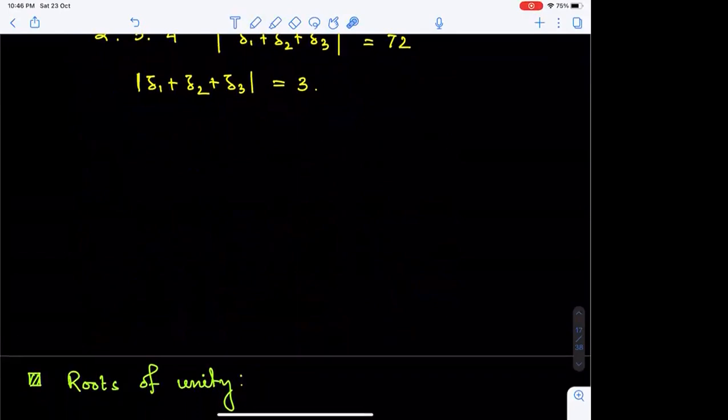Write down the next idea, roots of unity. Now this is something very, very important. Okay. And for the roots of unity, we will start with the idea of de Moivre's theorem. Like at the beginning of this session, we have talked about de Moivre's theorem. So we'll go by that idea to get roots of unity. Roots of unity means roots of 1.